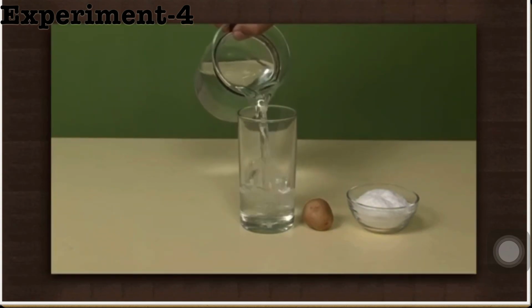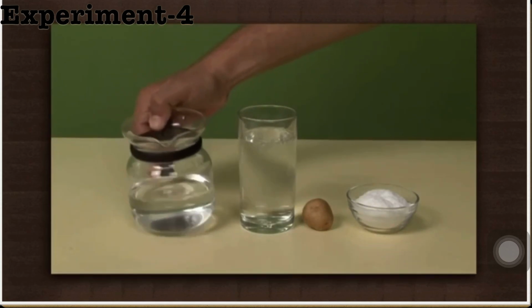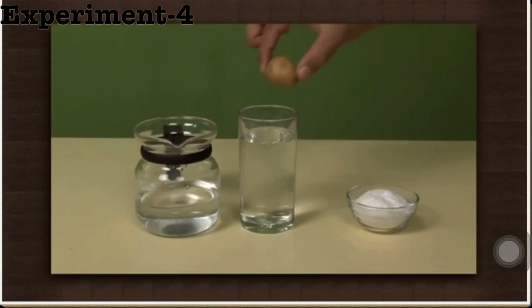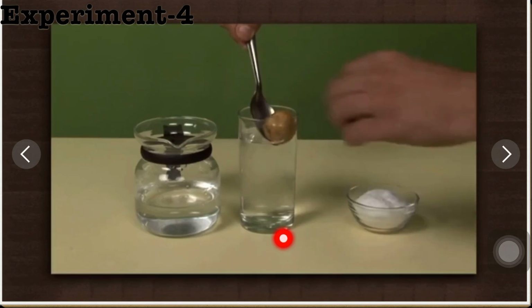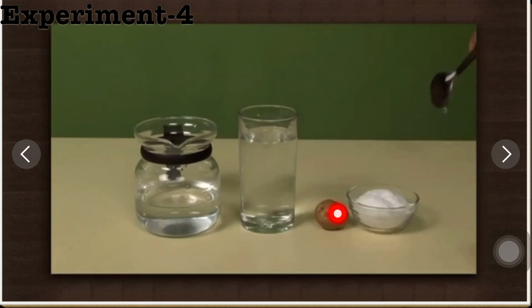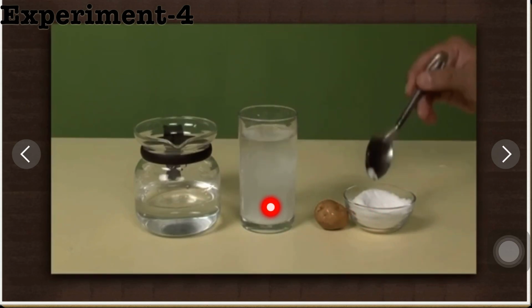Take a glass, fill it with water. Now take a potato, place it into the water. You will see that the potato sinks in the water. Now take out the potato and take a spoonful of salt and add it into the water.